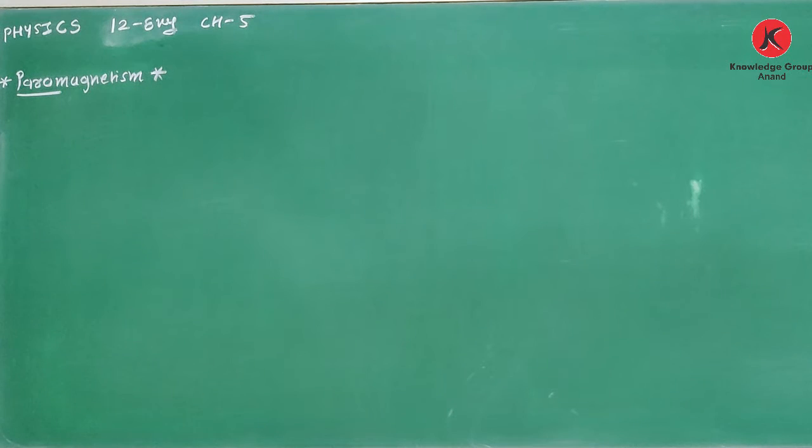Now, what about paramagnetism? What is a paramagnetic material? What is the first difference between dia and para?